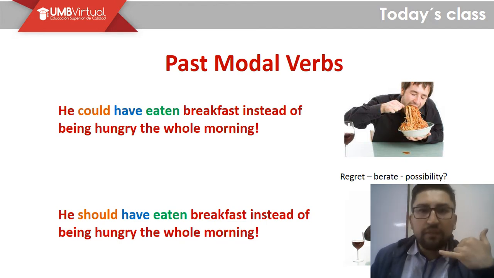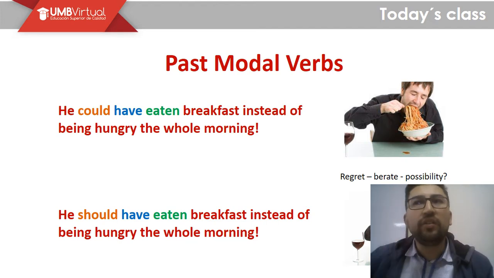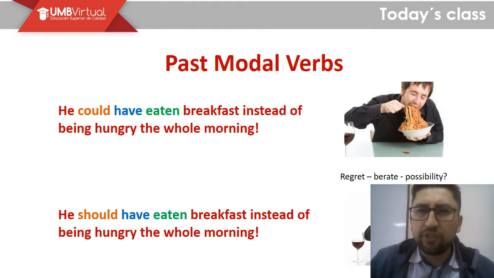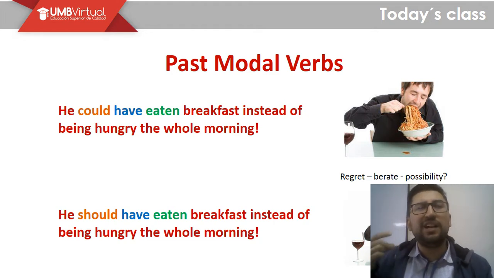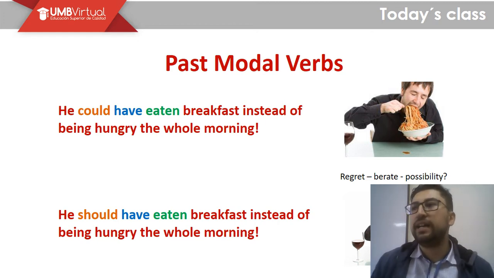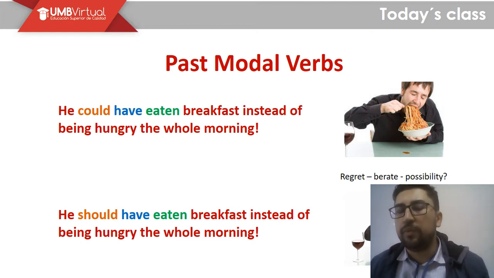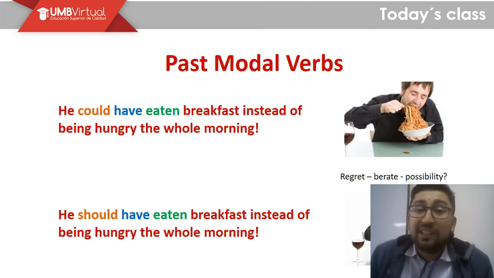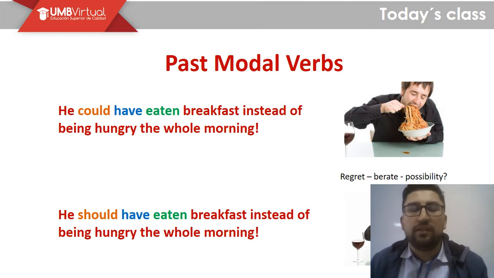Then I hear some other people saying, oh, that job was really good, and I say to myself, man, I could have called the guy so I could have had that job, but it is not possible because it happened in the past. Now it is not possible to do anything. Okay?